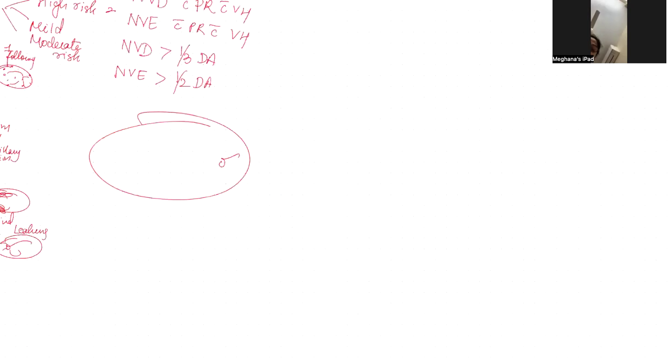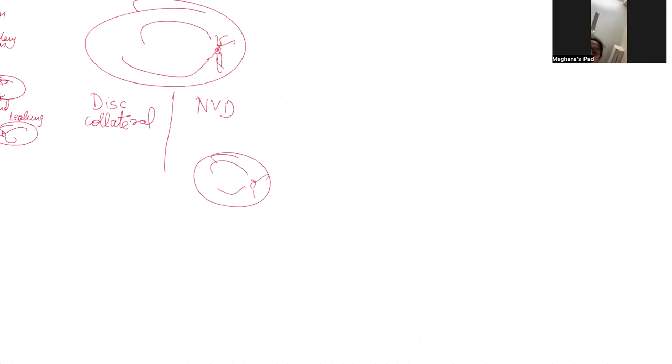what NVD is nothing but presence of disc vessels. Usually, there would be confusion between disc collaterals and neovascularization of the disc. How do we distinguish? These new vessels around the disc arise from the surface, meaning they are elevated.